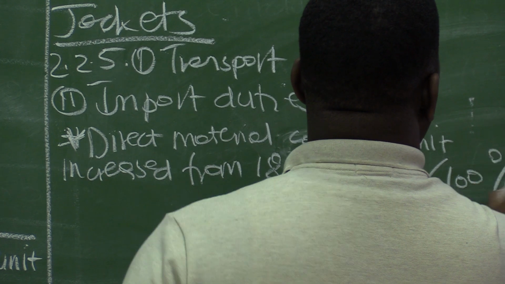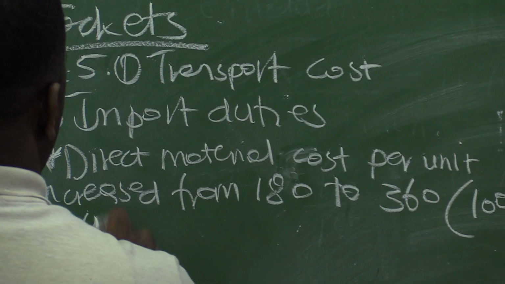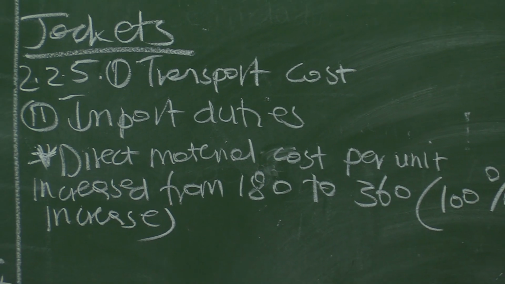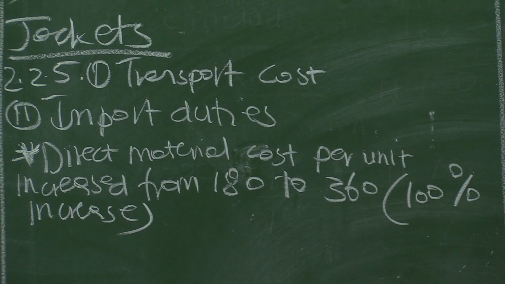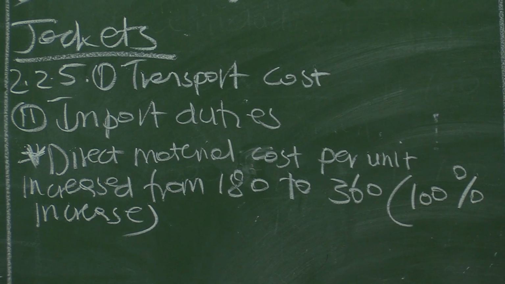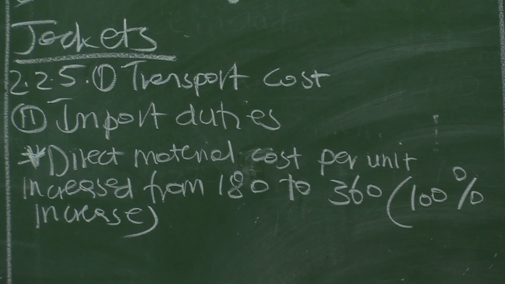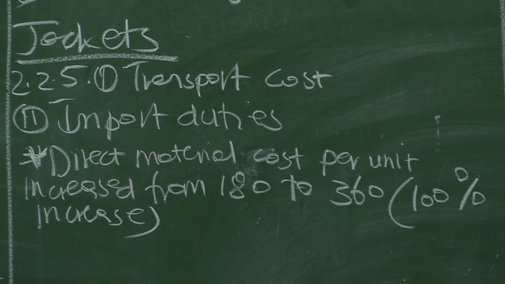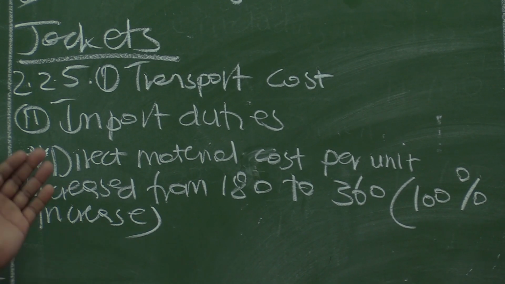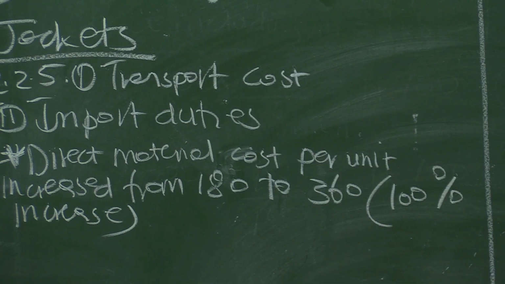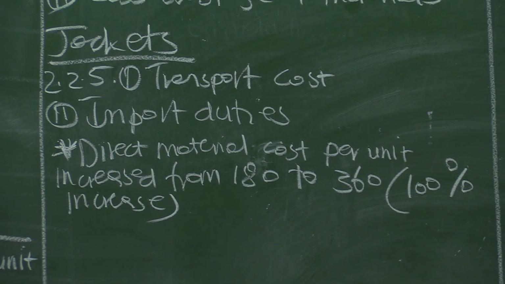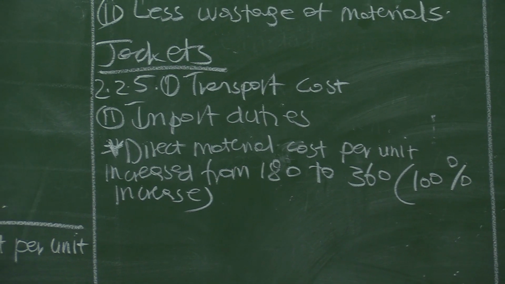This is 100% increase. So Taylor was correct that if this business decides to buy leather from other countries, the direct material cost will increase. So this is proved by these figures now that last year the material cost per unit was 180 and now the material cost is now 360, which is 100% increase.